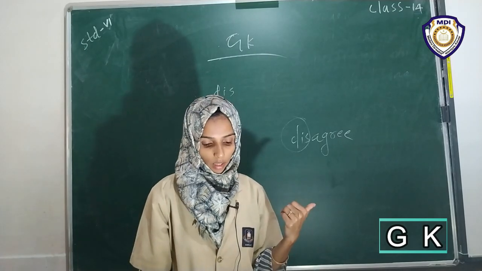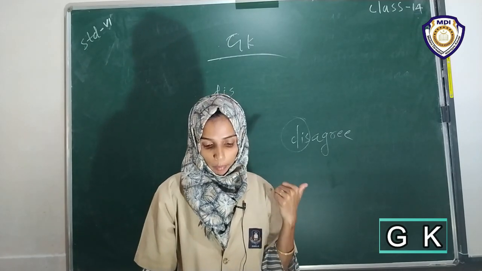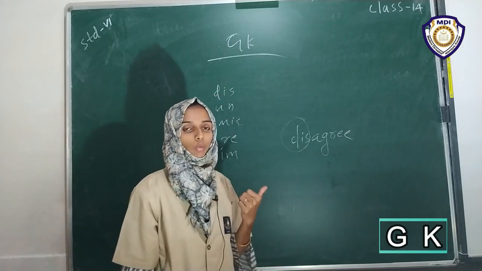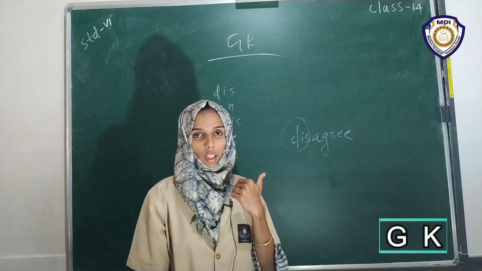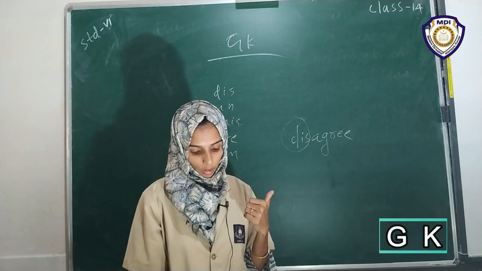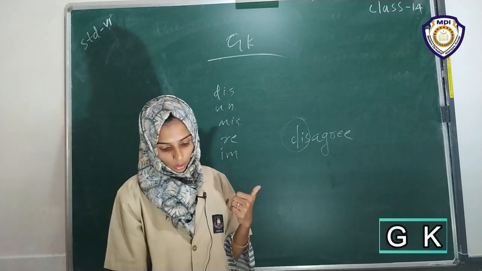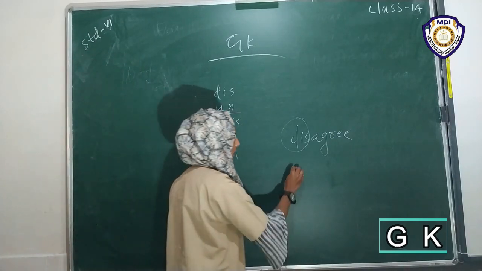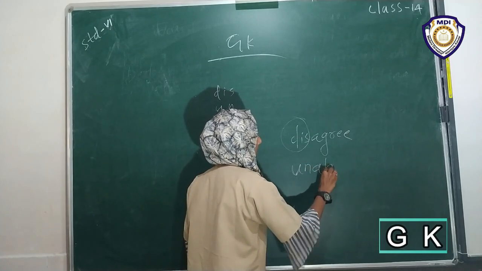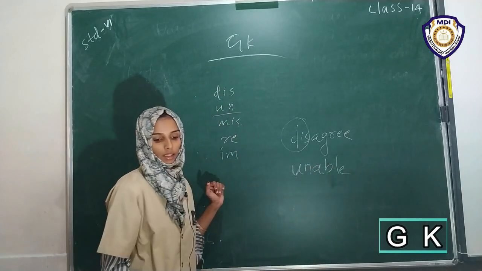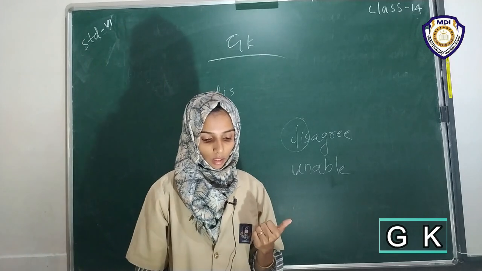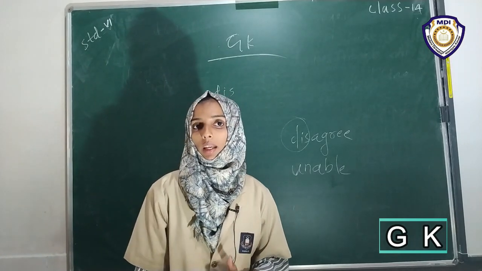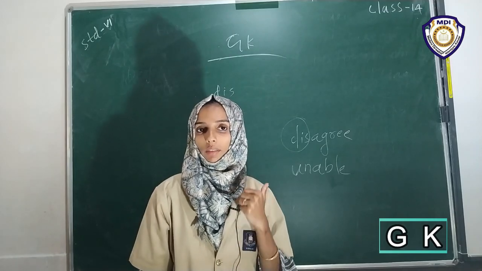Then second one: Abhi is dash to beat me in the video game. Notable is given in the bracket. We can change the notable to unable. You have to add the prefix un to that. Therefore we can complete the sentence as: Abhi is unable to beat me in the video game.